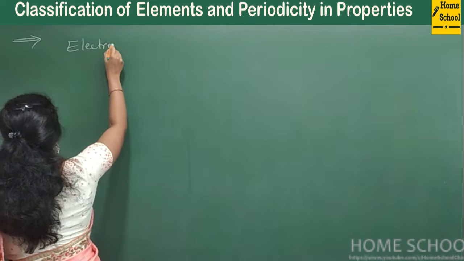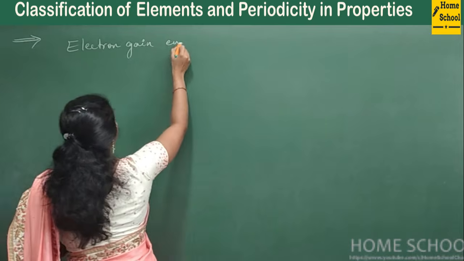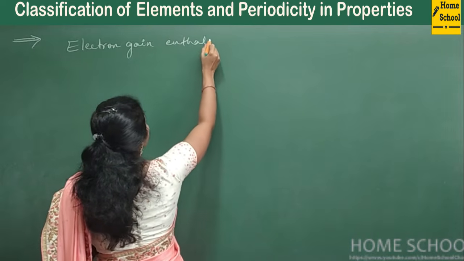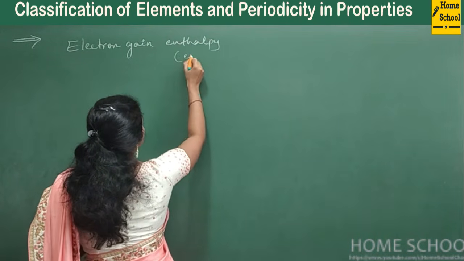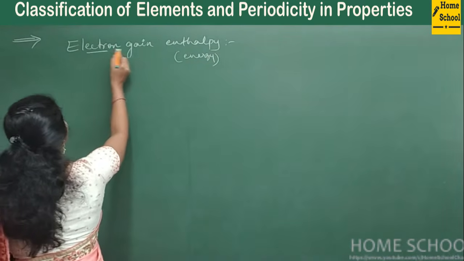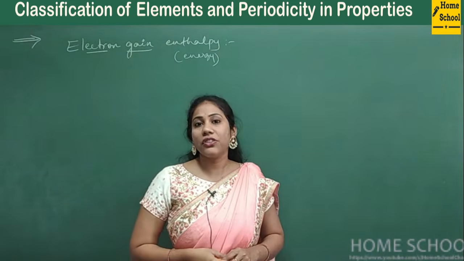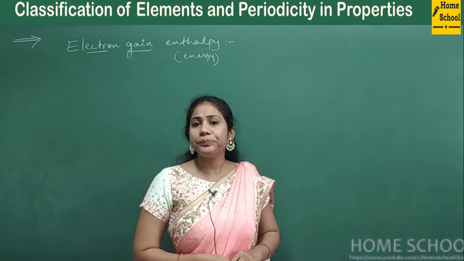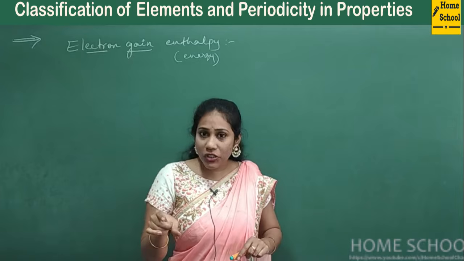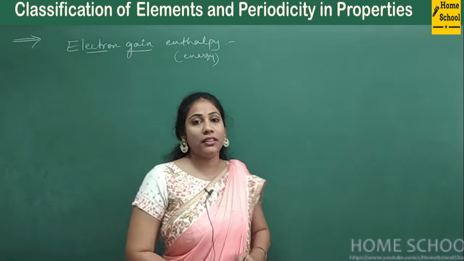Electron gain enthalpy. So the name itself says something, right? Enthalpy in the sense energy. Enthalpy means energy. So electron gain enthalpy. In ionization energy, we studied that it is the energy required to remove the outermost electron, right?